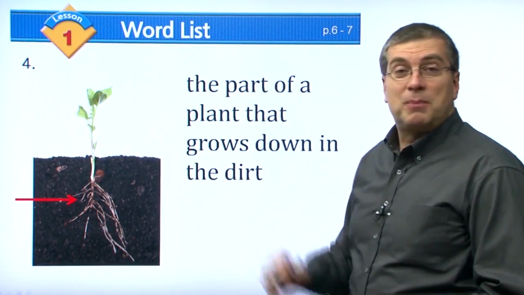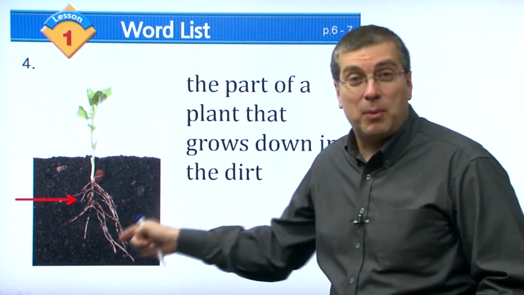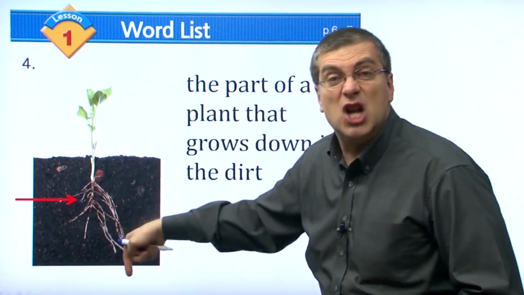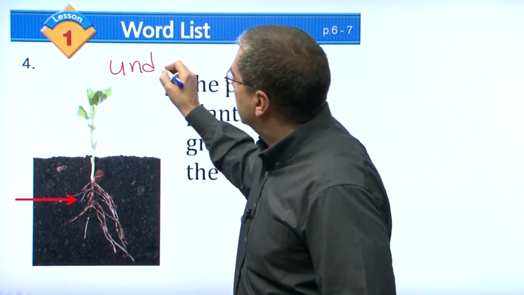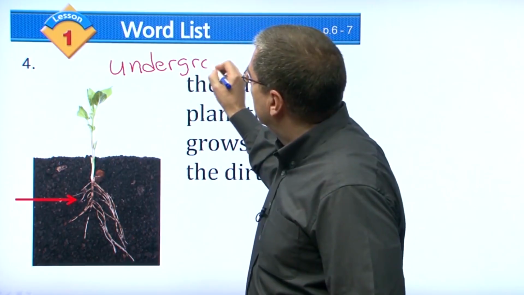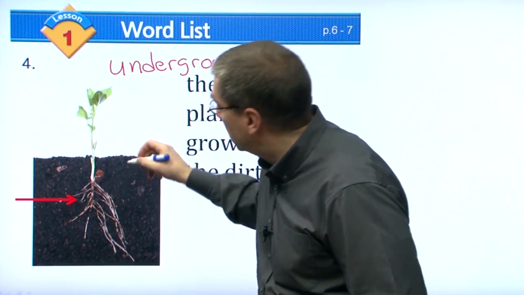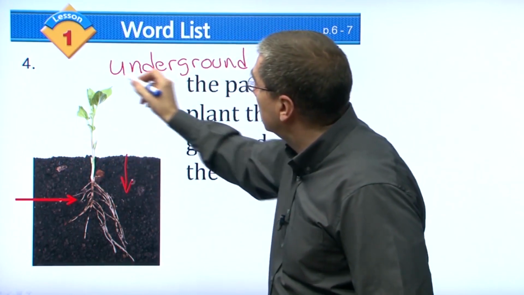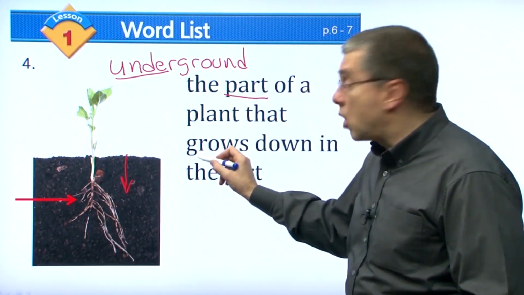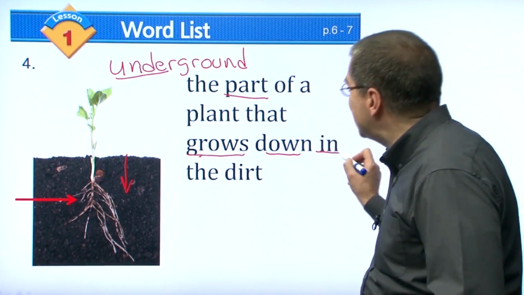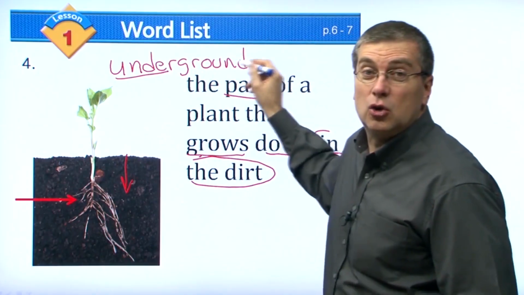Okay, now we're on the next part of the plant, and this part, we can't see it, right? We can't see that part of the plant because it's underground. Underground, let me write that for you. Underground, right? This is the ground. It's under the ground. Underground. The part of a plant that grows down in the dirt. It's in the dirt, right? In the dirt, it's underground.